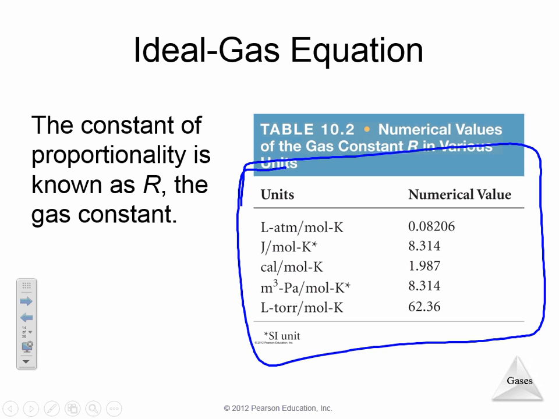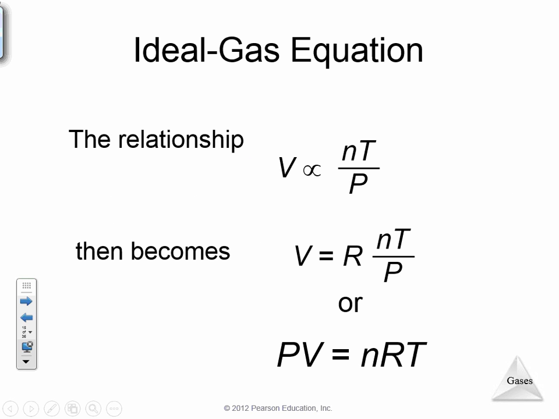Sometimes we'll use joules, and sometimes we'll use liters and atmospheres. There's a big difference between the two. Your R values are going to change, so keep that in mind. I would take a picture of this slide and save it, because your R values are always going to change based upon your units. Sometimes we're in joules if we're talking energy, and sometimes we're in liters and atmospheres. That R value will change dependent upon that. So keep that in mind.